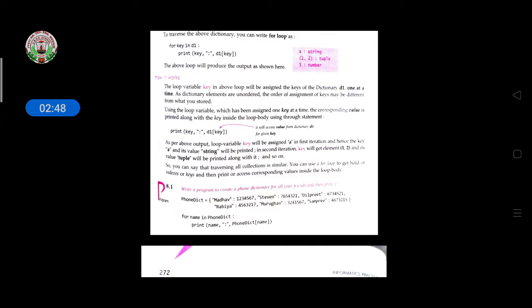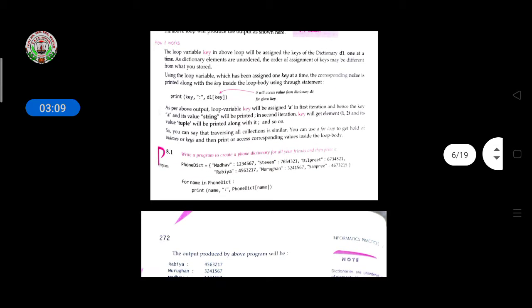So like this, the dictionary is not stored in an ordered way. Its elements are in an unordered way. So if you are giving the key at a time, the corresponding value will be printed here with the help of this loop body. If you are writing print key, d1[key], it will access the value from dictionary d1 for the given key as per the output.